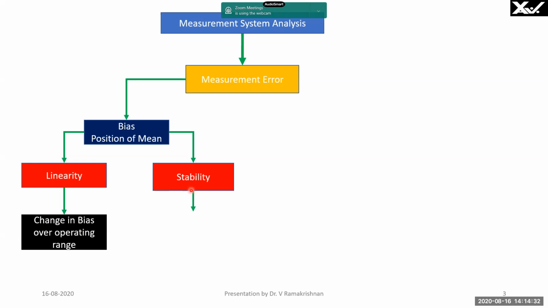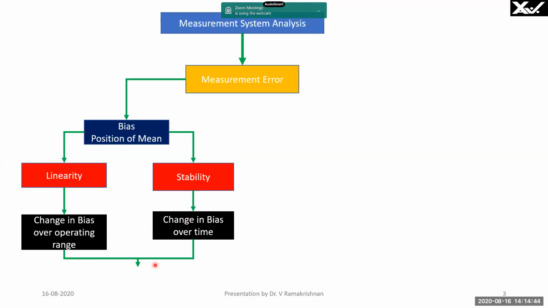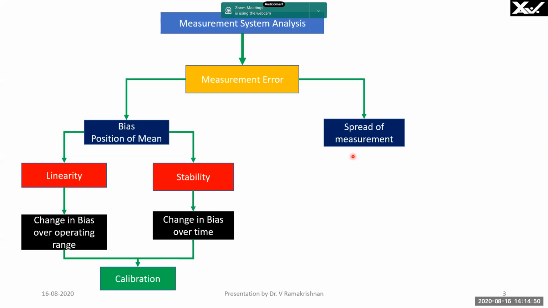Stability is over a period. See, for 5 meters, if there is a change in bias, and after 1 week there is a change in bias of a different value, then this is considered here. This can be overcome by doing calibration over a period of time. This is not our scope now, but it will be covered later.